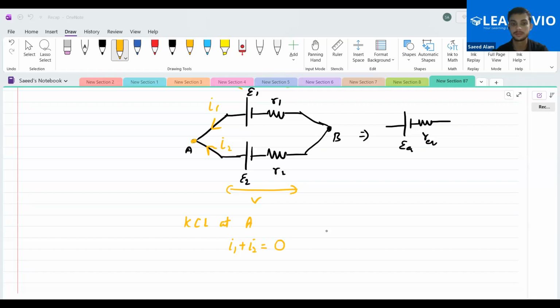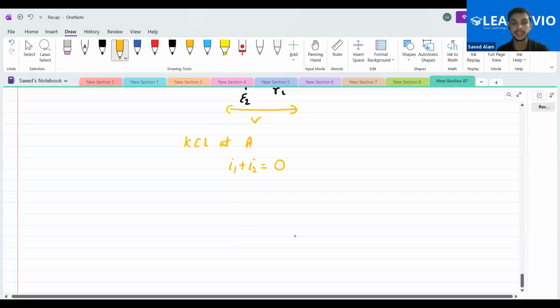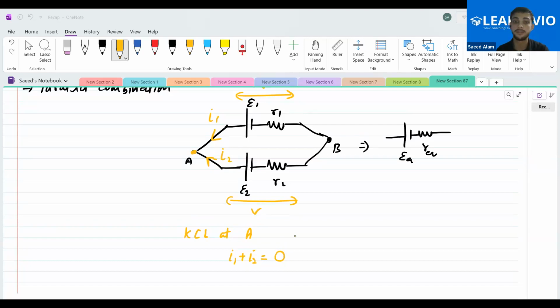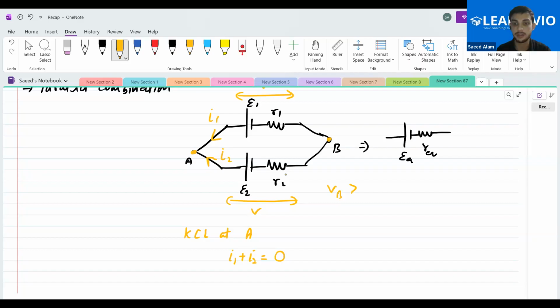Yes. Now what next are we going to do? If we apply KVL in the first cell, what will we get? Let us say which of the terminals will be at higher potential, VA or VB? VB will be higher and VA will be lesser.